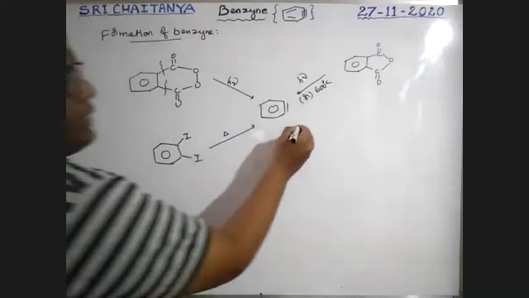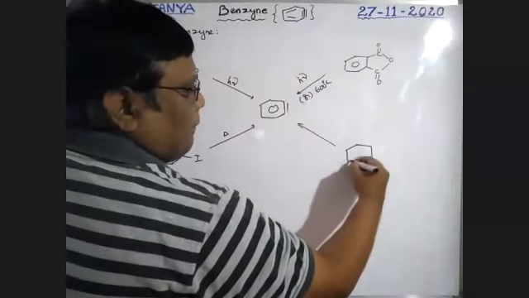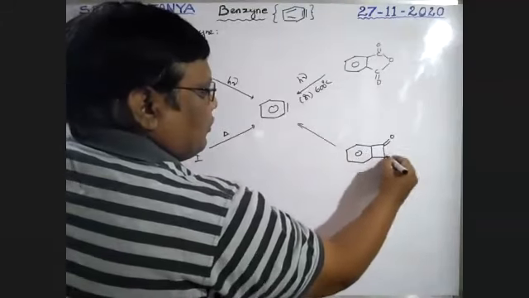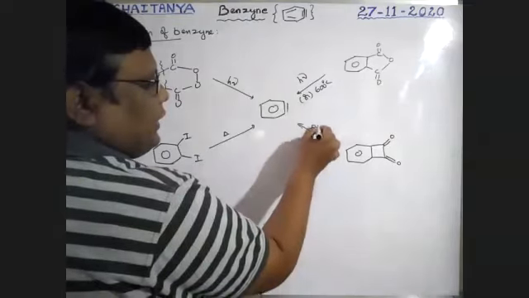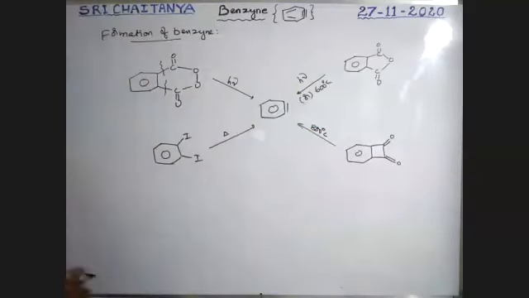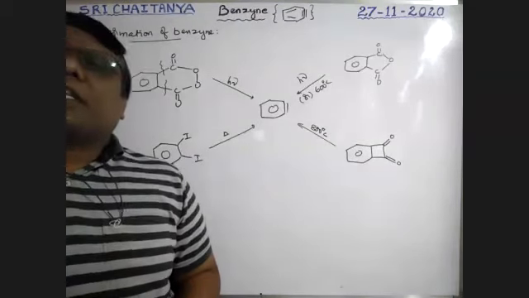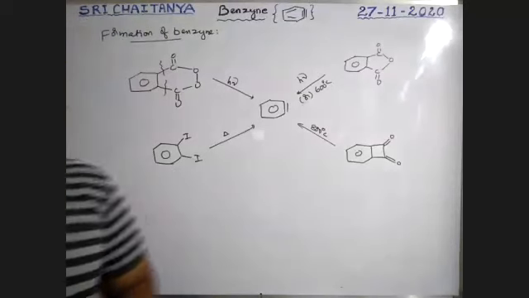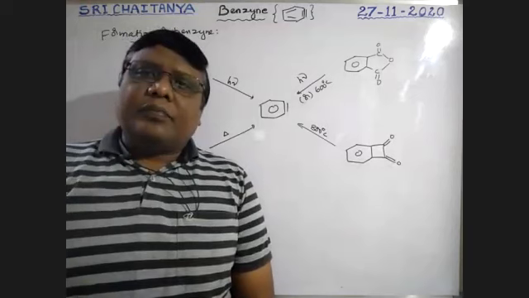Okay. Next. Double bond O, double bond. This compound, boys, is heated up to 800 degrees centigrade. That one also gives benzene. So all these reactions give benzene, boys. These are the preparation methods of benzene, and this is the end of benzene, boys.